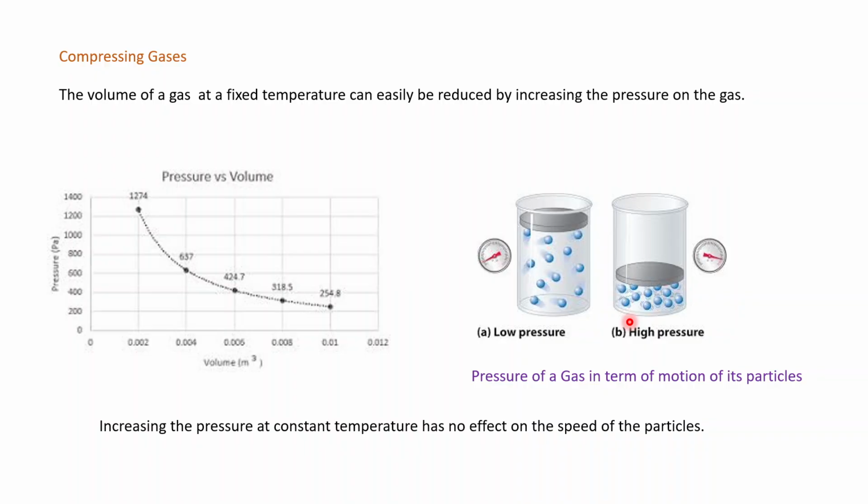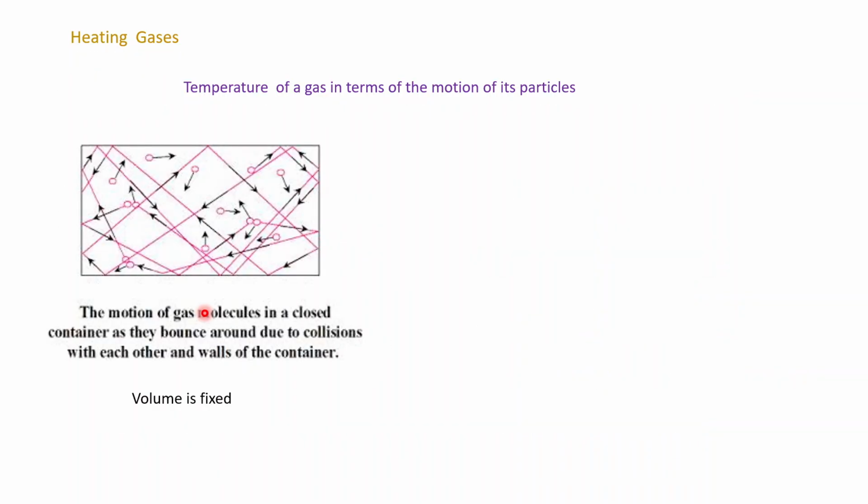We will check the effect of temperature on the gaseous particles, the temperature of a gas in terms of motion of its particles. What is happening when we increase the temperature of the gas? Here there are 2 points. Number one, when volume is fixed, what is happening? And second, when volume is not fixed. So first we will explain, if the volume is fixed, then what is the effect of temperature? It is a closed container. A closed container has a fixed volume.